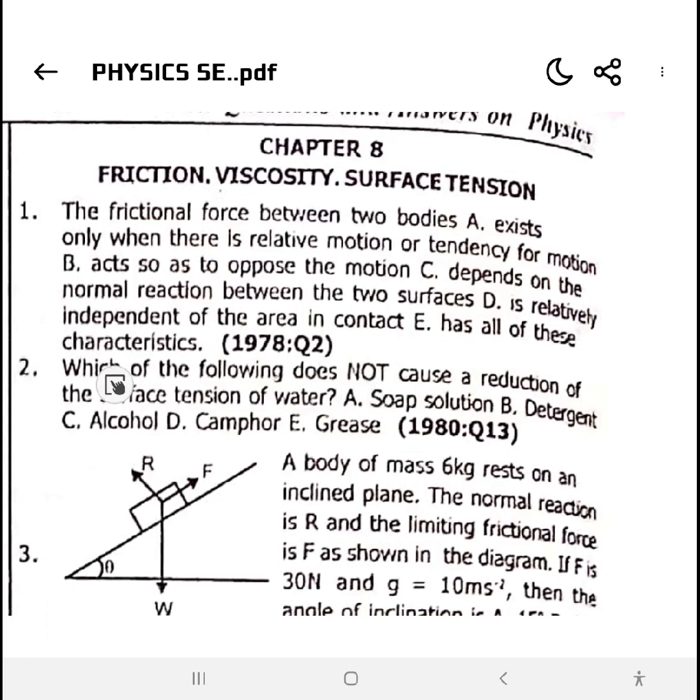Number 2, which of the following does not cause a reduction of the surface tension of water? Camphor doesn't cause a reduction. Camphor, option D. Now, substances which lower the surface tension of water are called surfactants. Now you could ask, which ones will lower the surface tension of water?